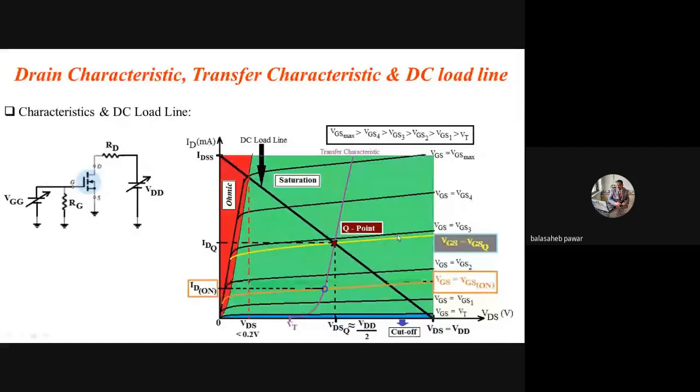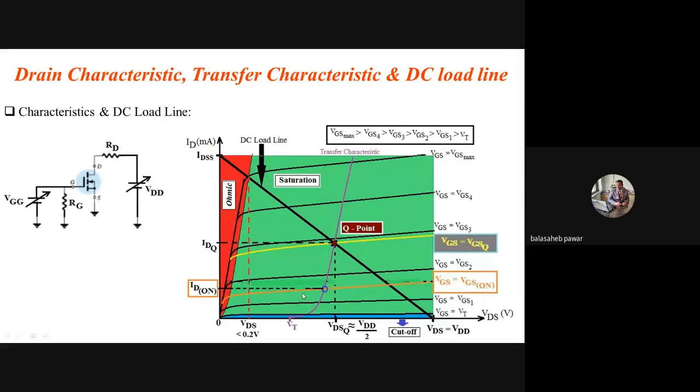Okay. Now again, one more thing you have to remember. One point I have shown here is titled VGS equals VGS(on). By somewhat different colors, I shown that curve. These values are given in the data sheet by the manufacturer: VGS equals VGS(on) and ID equals ID(on).